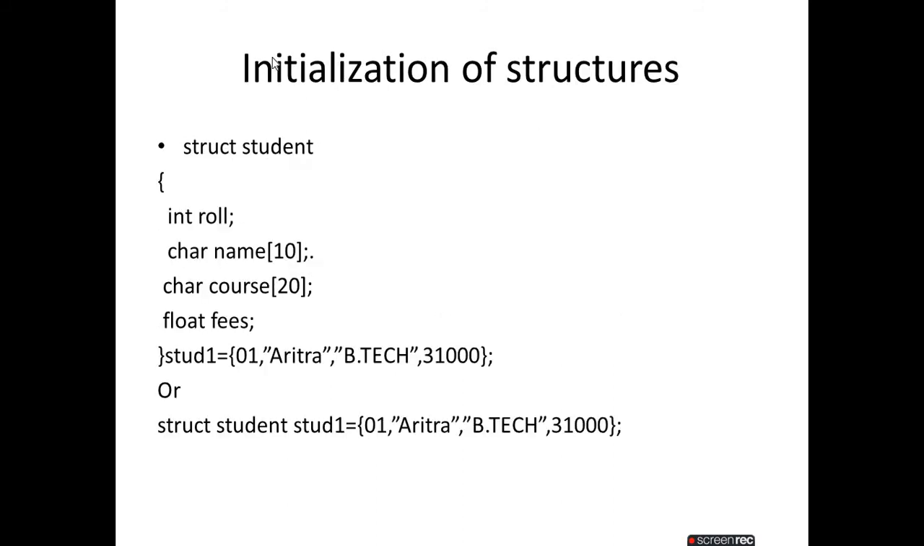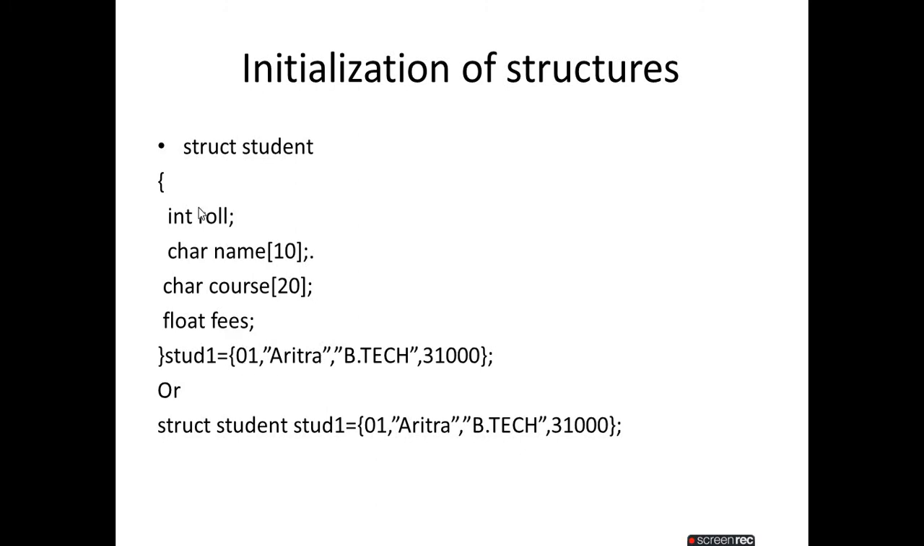Now, how to initialize a structure? I will show you: struct student, int roll, char name, char course, float fees. After completing that, we also declare stud1 equals to. Now, keep in mind, for example, what is the first member?